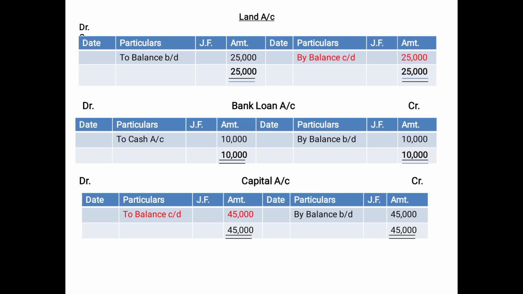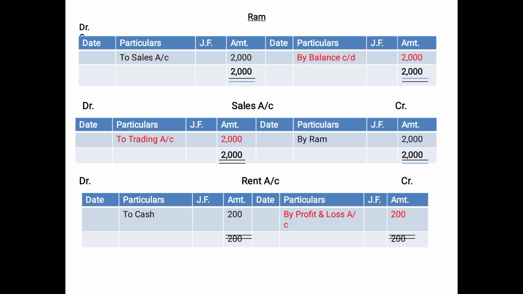Then in case of capital, you can see the red mark, the balancing figure is on the debit side, that means definitely the credit side was more than the debit side. Therefore the balancing figure, the amount which you have shown as carried down of 45,000, will be shown on the credit side of the trial balance against the capital account. Then in case of RAM, the balancing figure is on the credit side, that means debit side is greater than the credit side. So here the carried down amount of 2000 will be shown on the debit side of the trial balance against RAM.